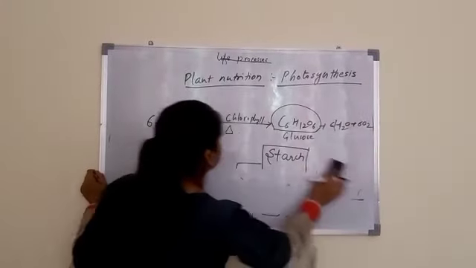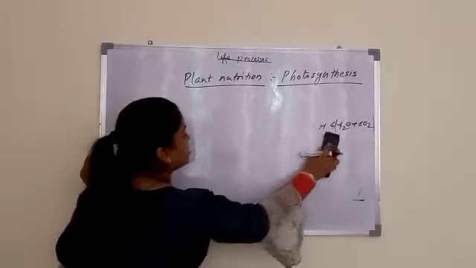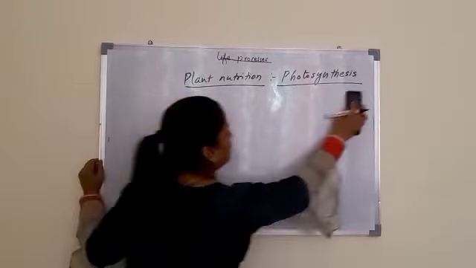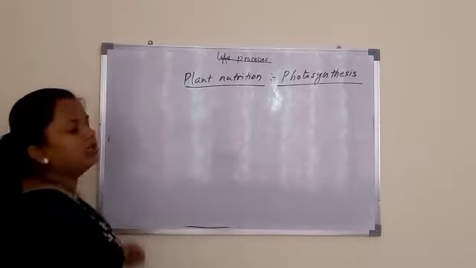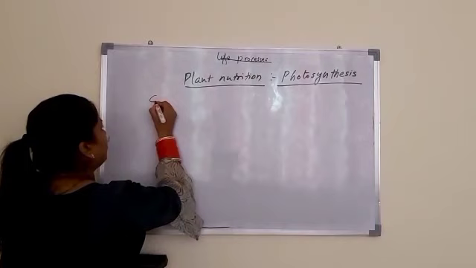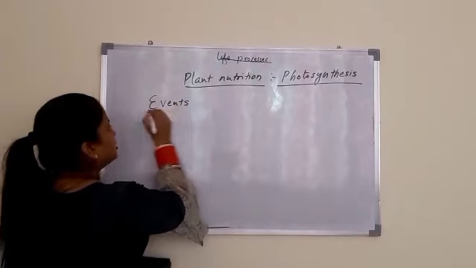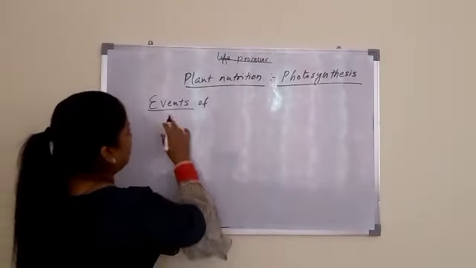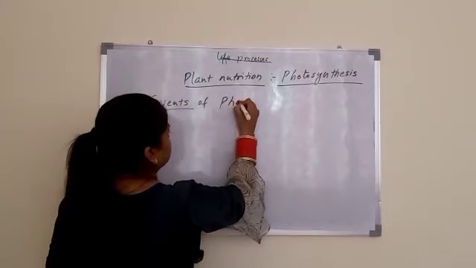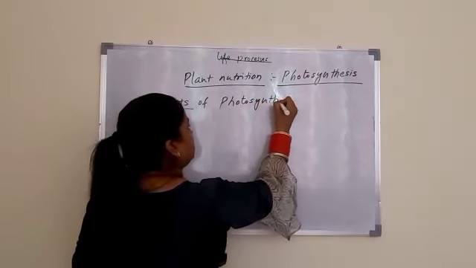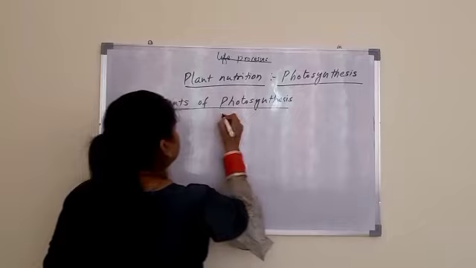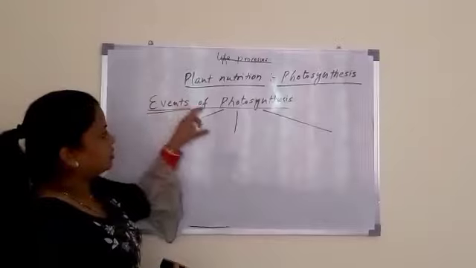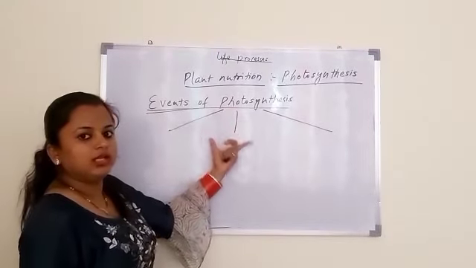So this is photosynthesis, which is a complex process in which plants synthesize glucose with the help of carbon dioxide and water in the presence of sunlight and chlorophyll. And chlorophyll is a green pigment which is present in chloroplast of the leaf. Now, events of photosynthesis. How many events are there of photosynthesis? There are total three events.